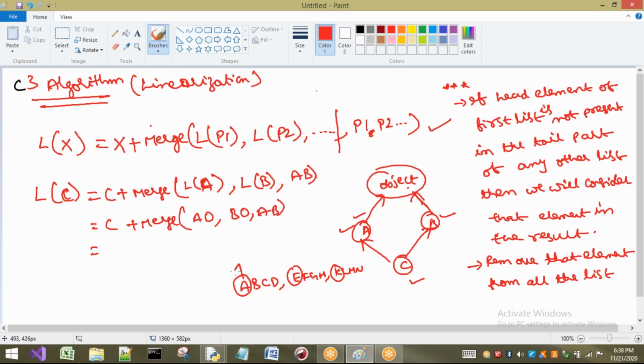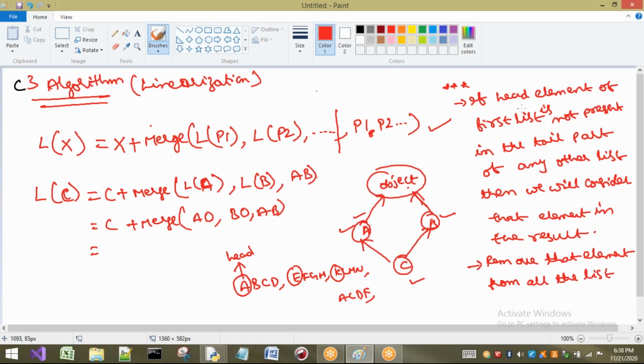Now if I'm talking about A, A is what? Head. Is this head present in the tail part of any of the lists? Is A present here? No. Is A present here? No. If A is present, for example, A, C, D, F, is it present here? Yes, in this list it is present. But is it present in the tail part or head part? It is present in head part only.